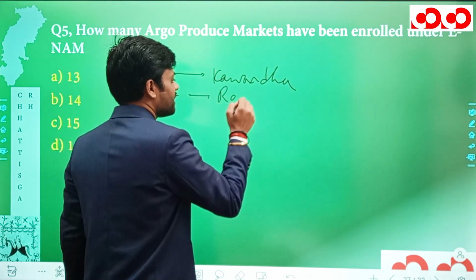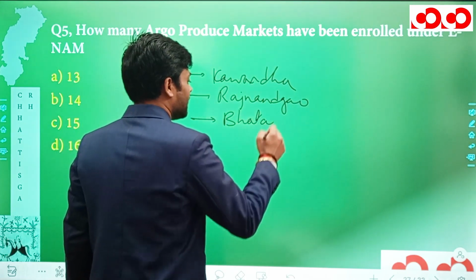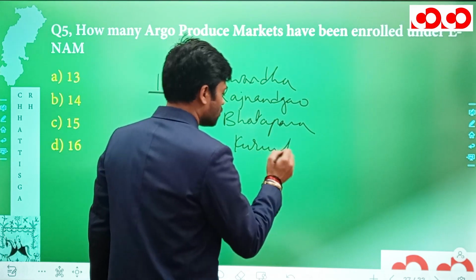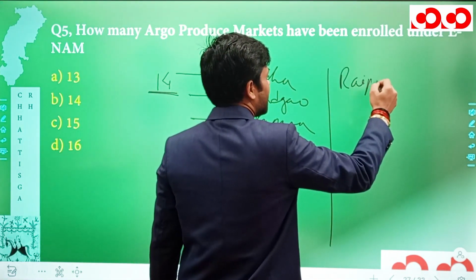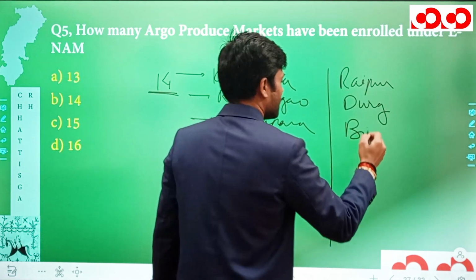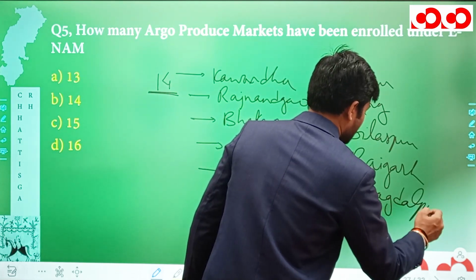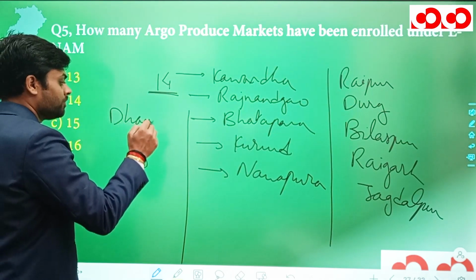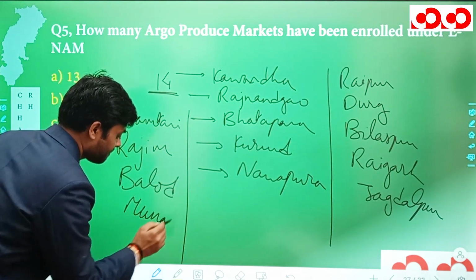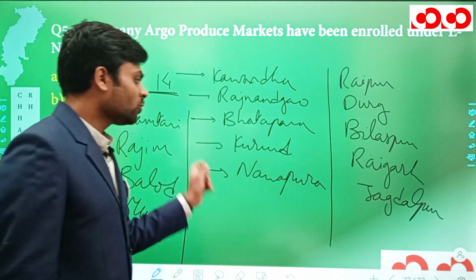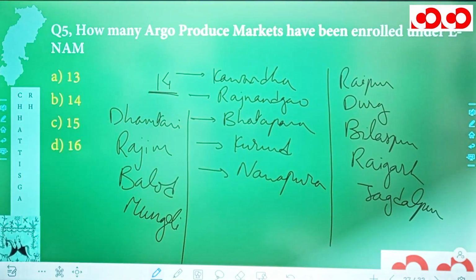Kawardha, Rajnandgaon, Bhatapara, Kurud, Nawapara, Raipur, Durg, Bilaspur, Raigarh, Jagdalpur, Dhamtari, Rajim, Balod, and Mungeli. So Kawardha, Rajnandgaon, Bhatapara, Kurud, Nawapara, Raipur, Durg, Bilaspur, Raigarh, Jagdalpur, Dhamtari, Rajim, Balod, and Mungeli have been enrolled under ENAM.